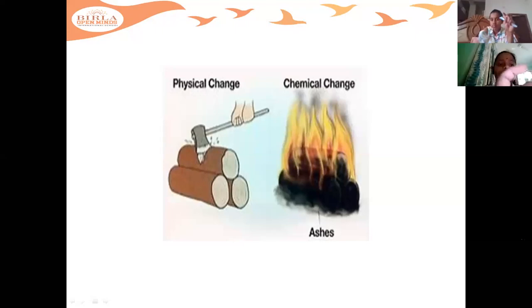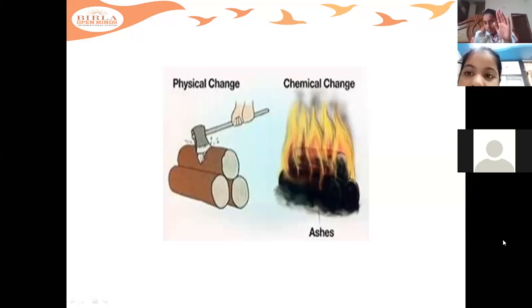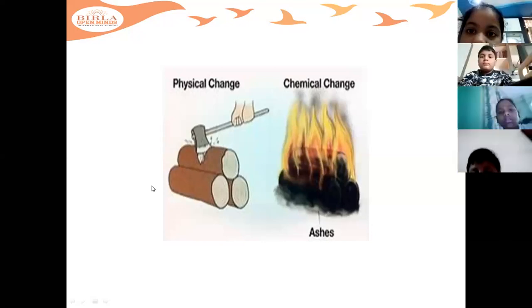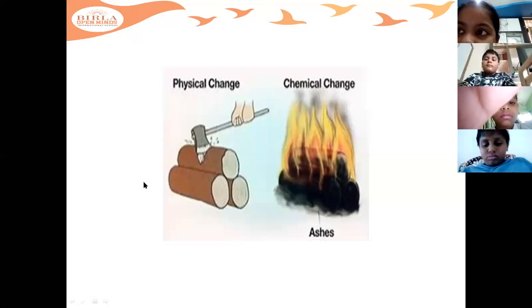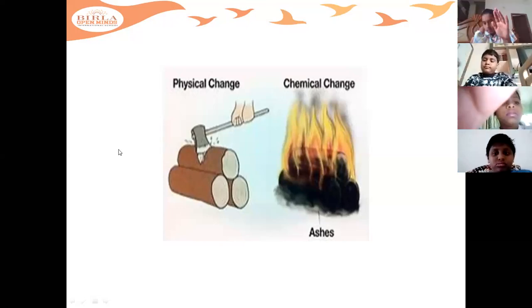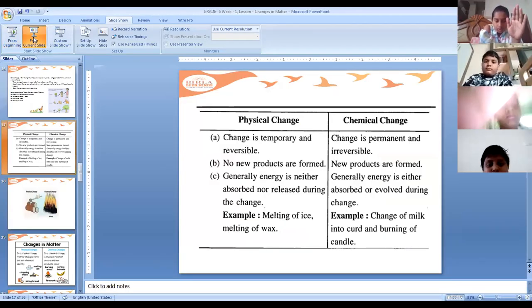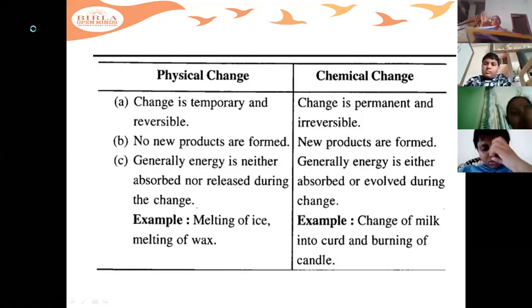Aishwita, keep your camera on. Yes, Rudranish. Ma'am, can you show us the previous slide, ma'am? I will show you. Yes, Aishwita. Ma'am, once again, can you explain physical and chemical change, ma'am? I have joined late. Okay, once again, I'll just change the slide. You can mute yourself, Aishwita and Rudranish.